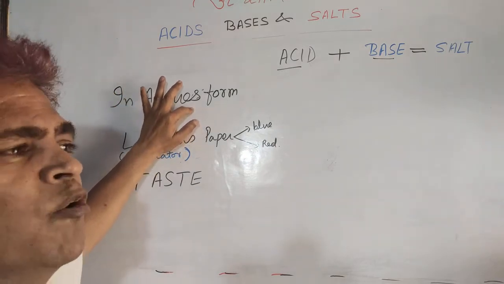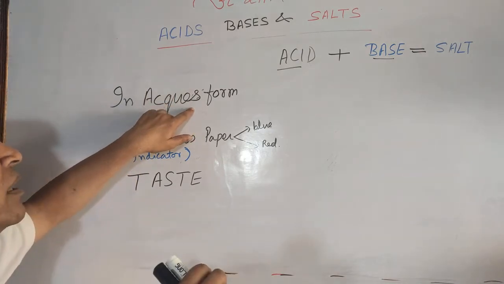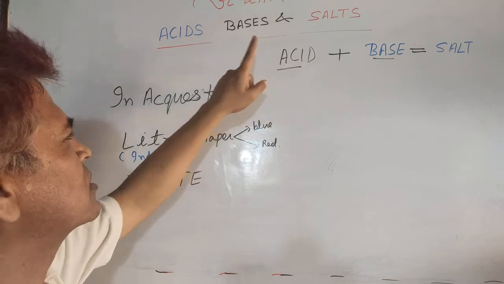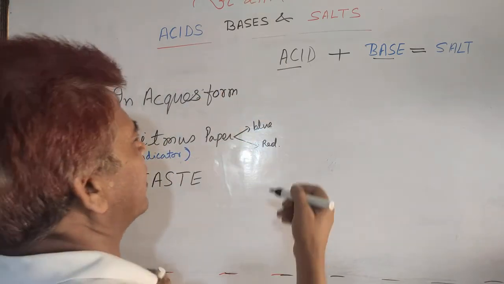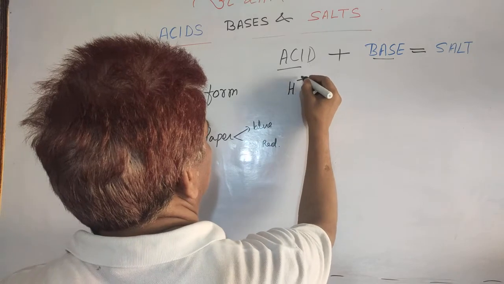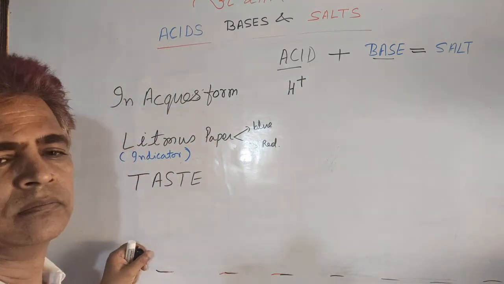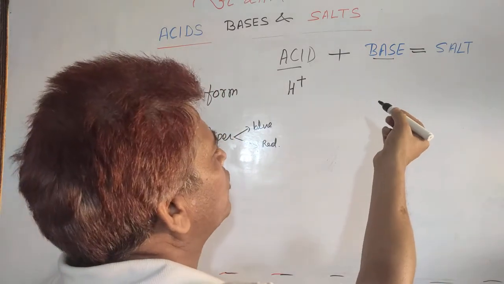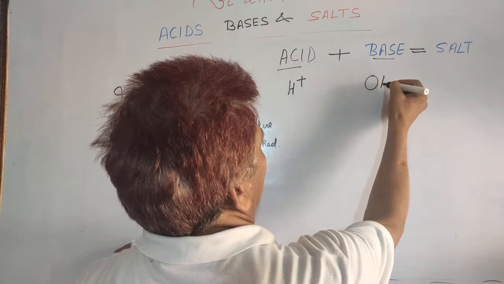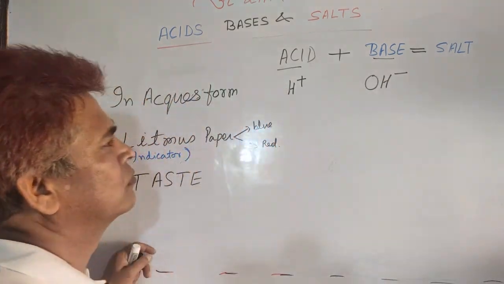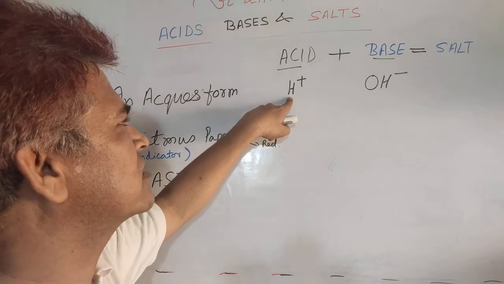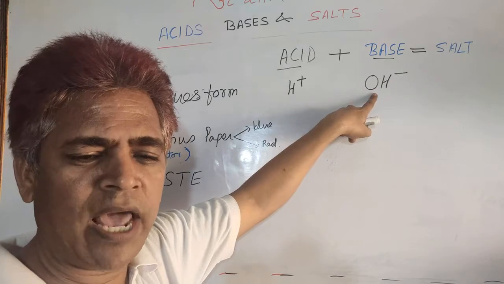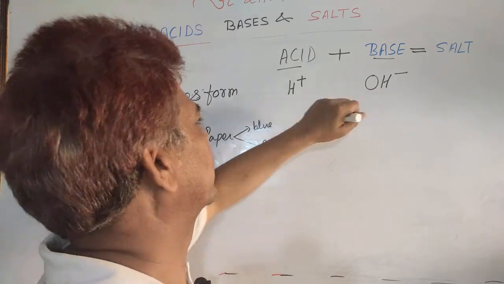Aqueous form means when the chemical substance dissolves in water. Whenever an acidic substance dissolves in water, it gives hydrogen ion, and a basic substance dissolving in water gives hydroxyl ion. So, just remember, acid furnishes hydrogen ion on dissolving in water, while base furnishes hydroxyl ion in water.